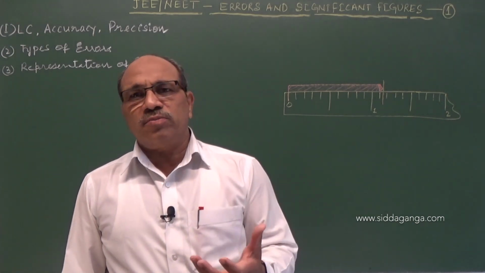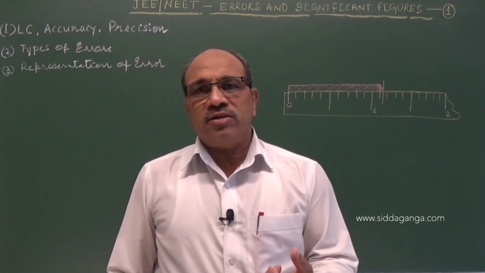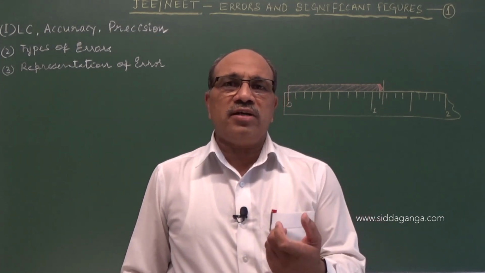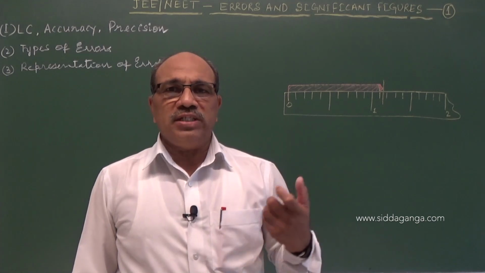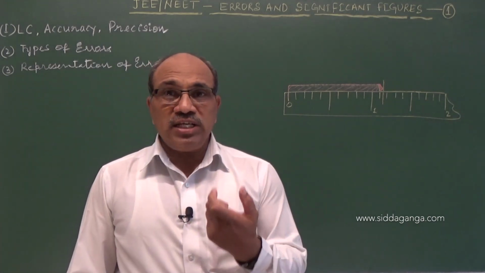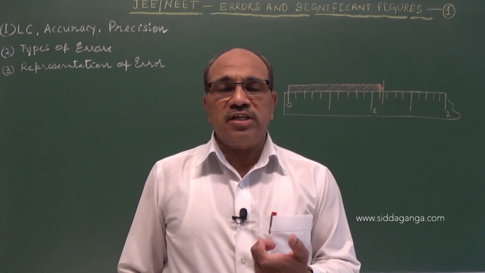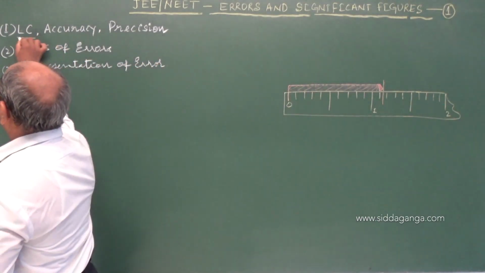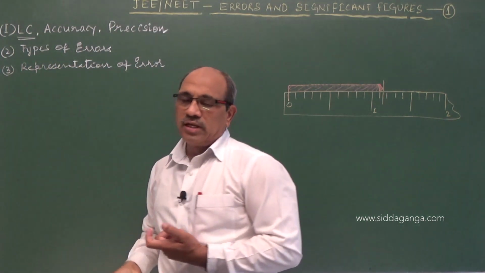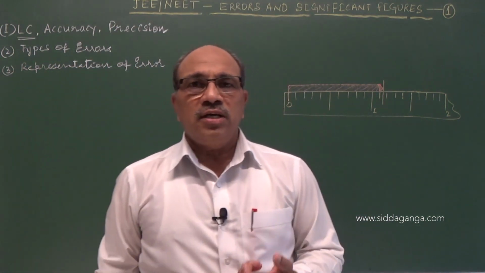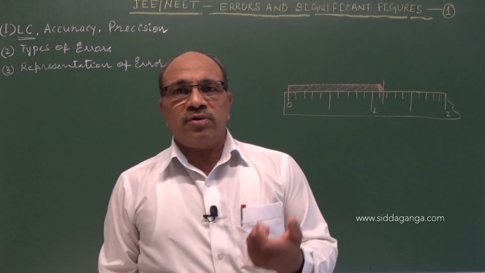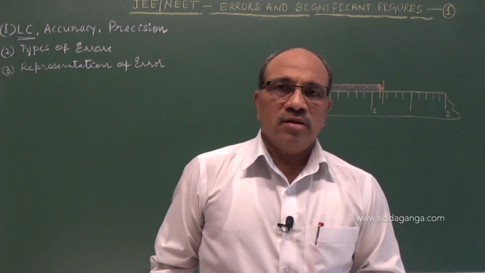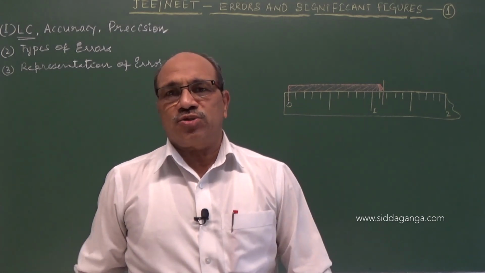Each measuring instrument can measure a minimum magnitude. Every instrument has a minimum magnitude below which it cannot measure at all. That minimum magnitude the instrument can measure, we call the least count, LC. The least count is the minimum magnitude measurable by a measuring instrument.